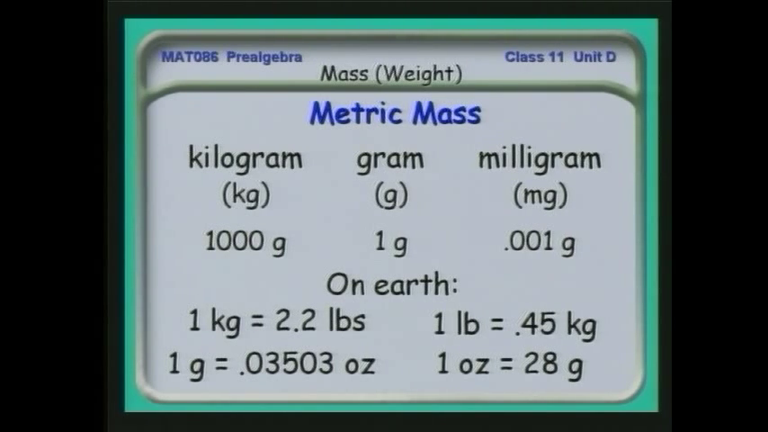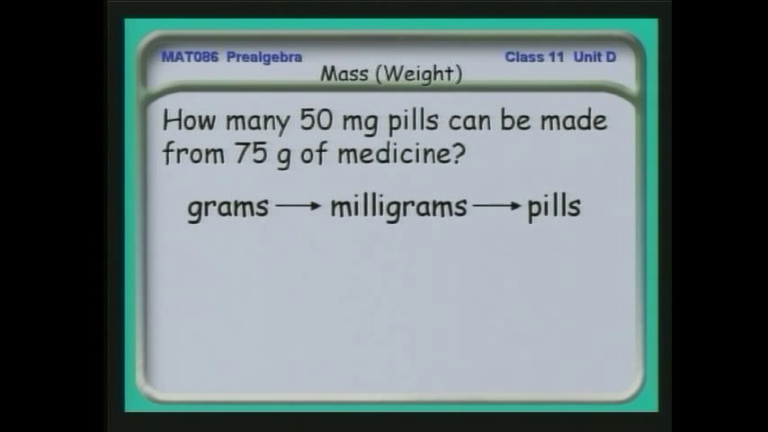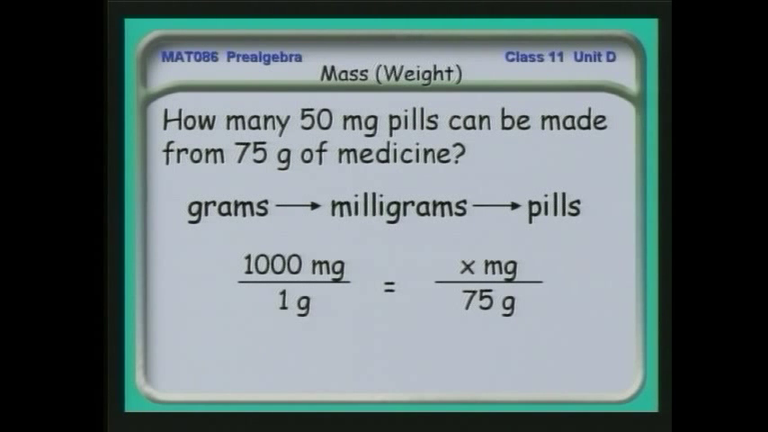Now, pounds and ounces, again, don't work with powers of 10. You have to understand how many ounces there are in a pound and so forth, and there's just a lot to remember. Anyway, let's look at some problems to do some conversions. How many 50 milligram pills can be made from 75 grams of medicine? I have to go from grams to milligrams and then to pills. Let's try this. 1,000 milligrams is equivalent to 1 gram, then X milligrams is equivalent to 75 grams.